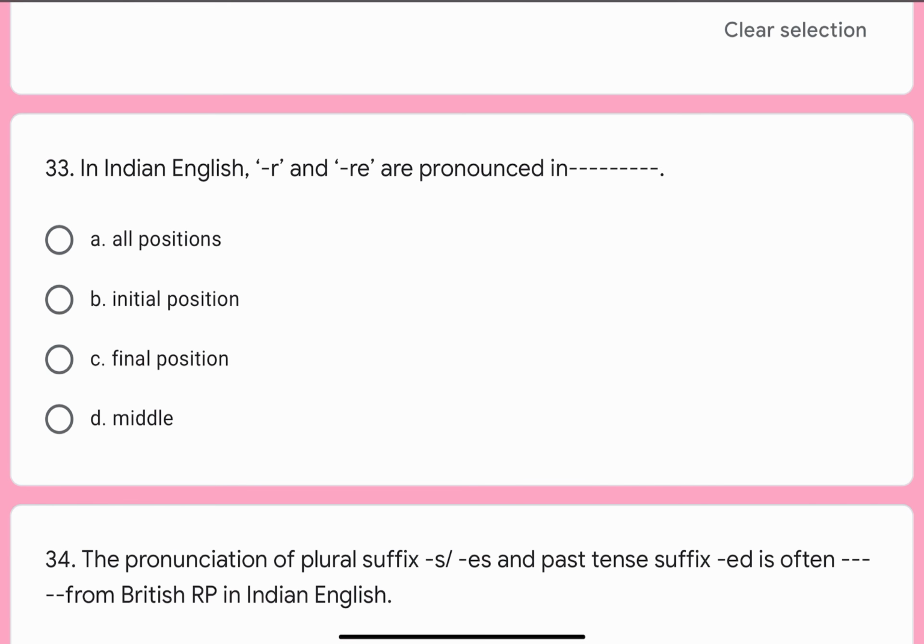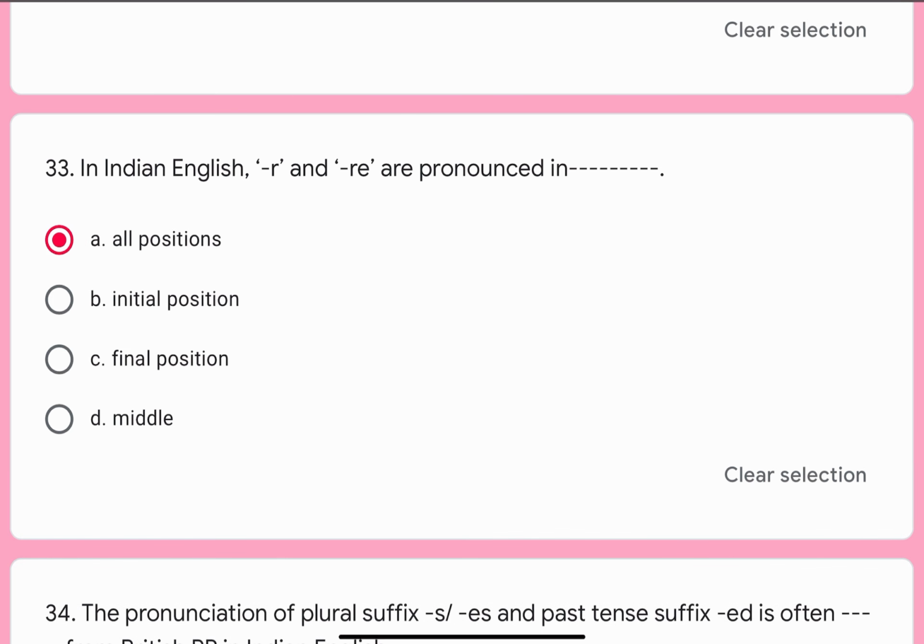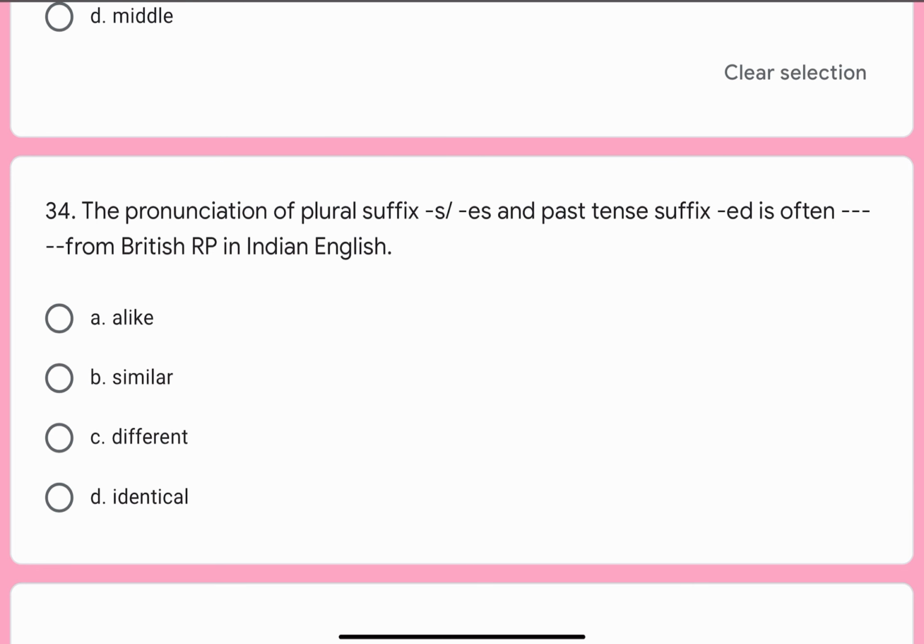Question number 33. In Indian English, dash R and dash RE are pronounced in dash dash. Options are A. All positions, B. Initial position, C. Final position, or D. Middle. Correct option is A. All positions. Question number 34.